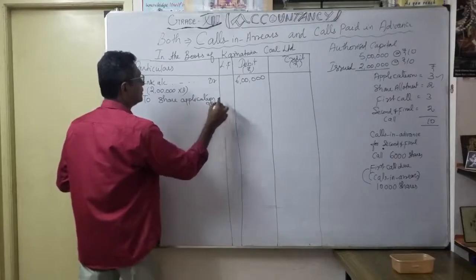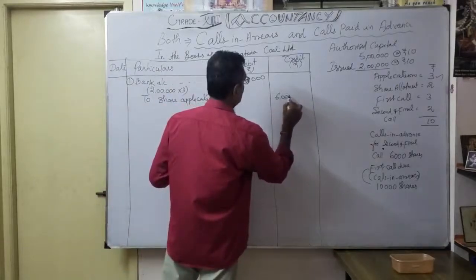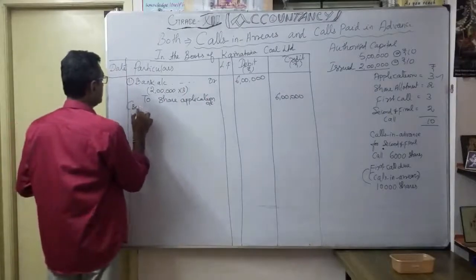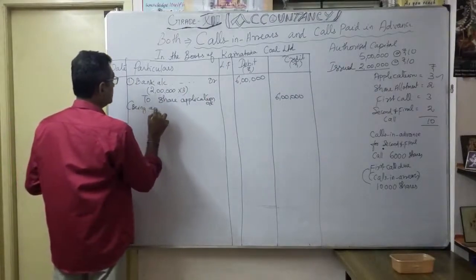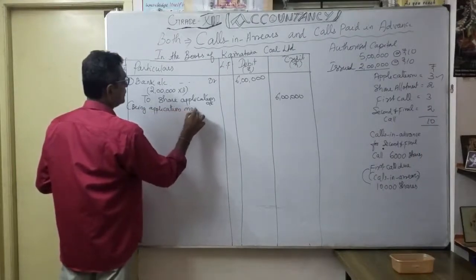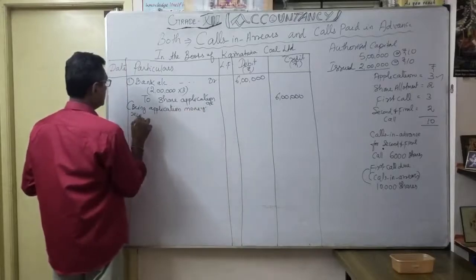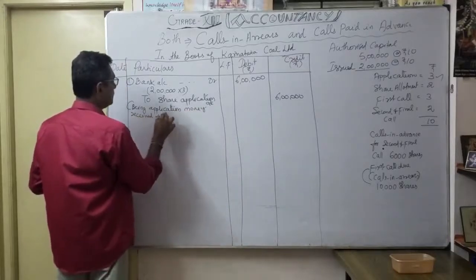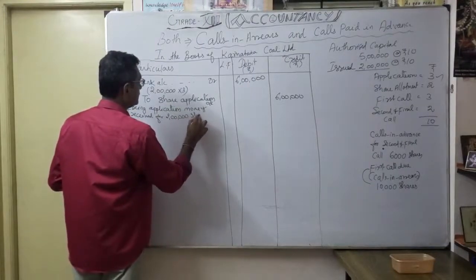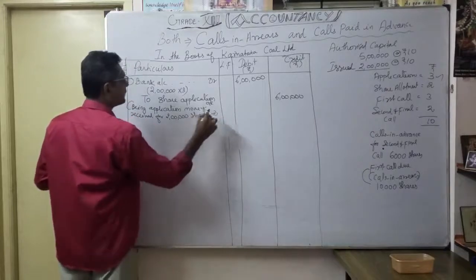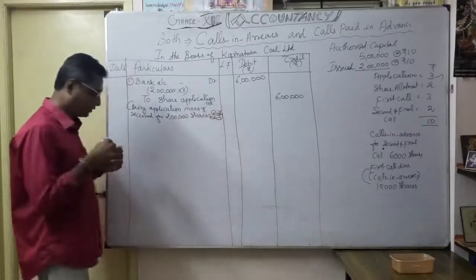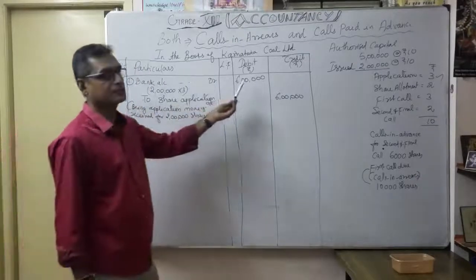Okay, share application account, how much? 6 lakhs. So the narration is very, very important. As you know, you have to write: being application money received for how many shares? 2 lakh shares at the rate of 3 rupees each. Okay. So that's your first entry, as you know very well: bank account debit 6 lakhs